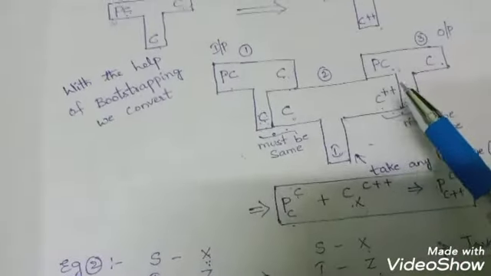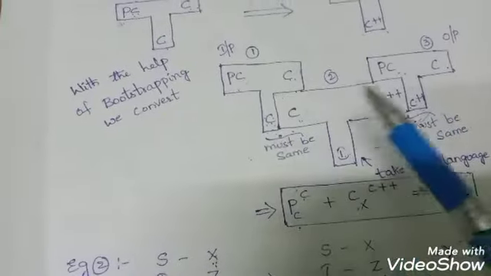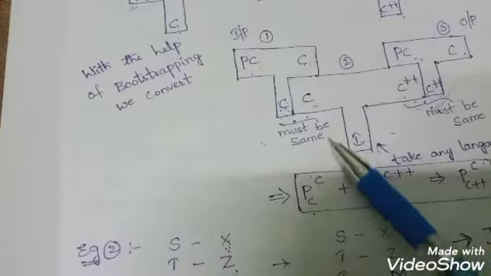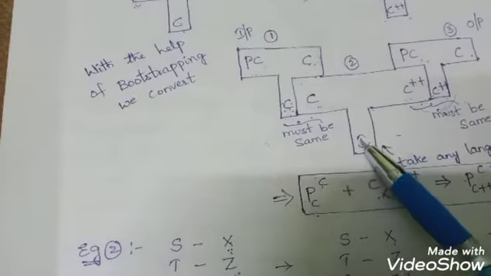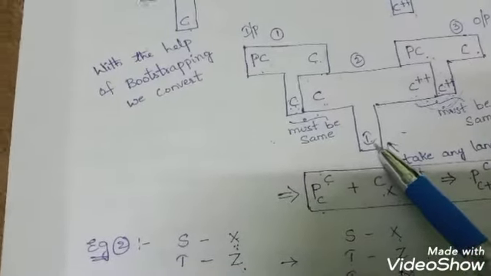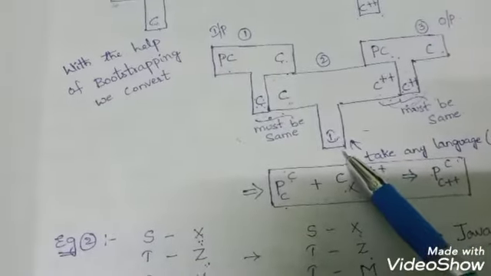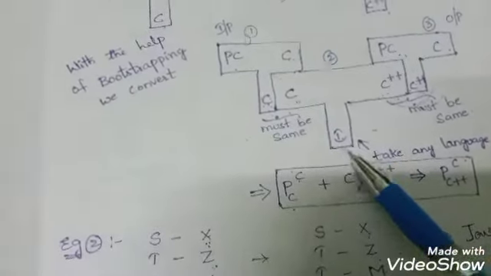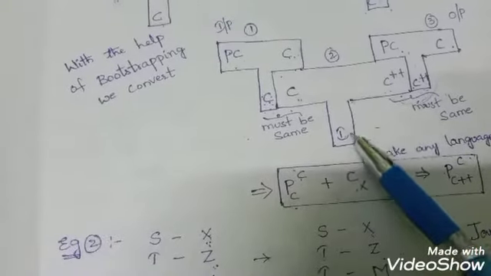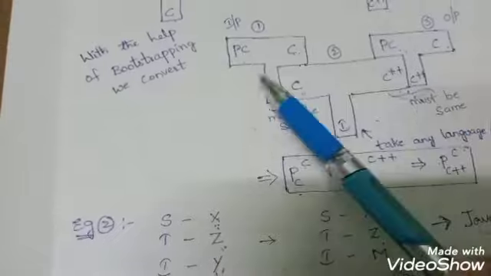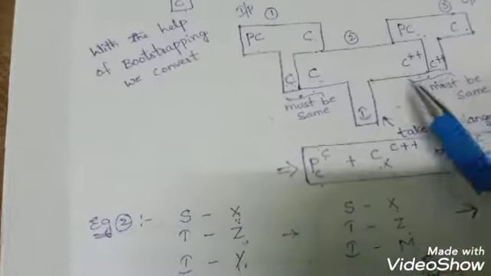And to convert this C into the language C++, by using an implementation language, you need to convert. That is the concept of bootstrapping. So here I am using the implementation language I. You can take any language. By using the implementation language I, I am converting the C into C++. Okay, this is our bootstrapping diagram.